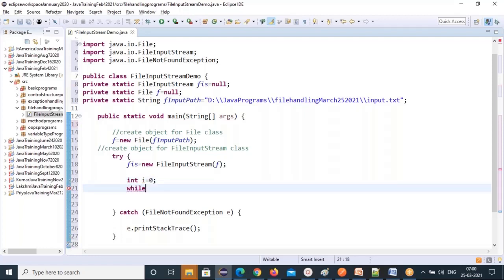One by one, you will get the data with the file input stream. So if you want to read all the byte data, what do I need to do? I have to use a loop. So I'm using a loop, and I will read one byte at a time.